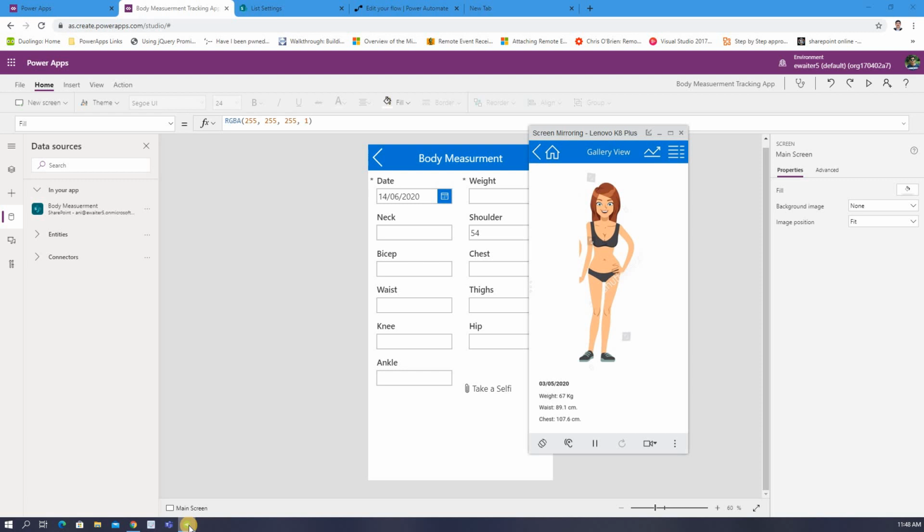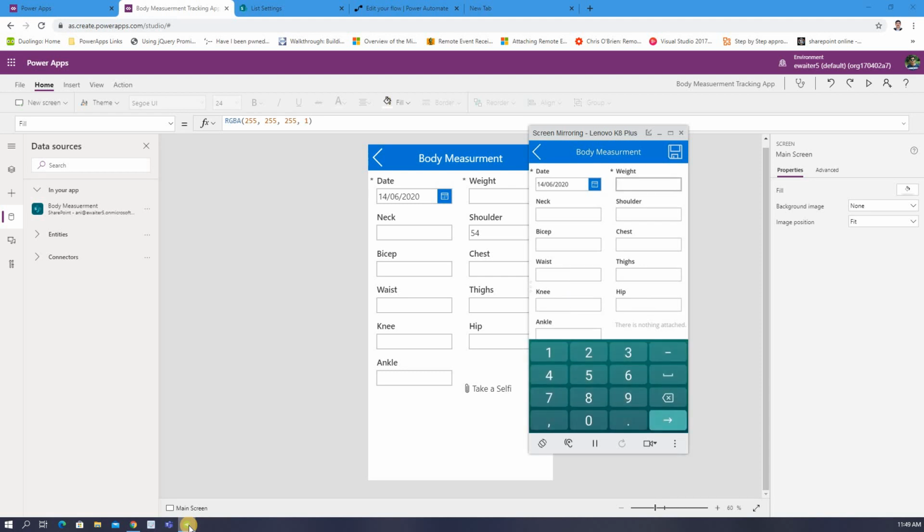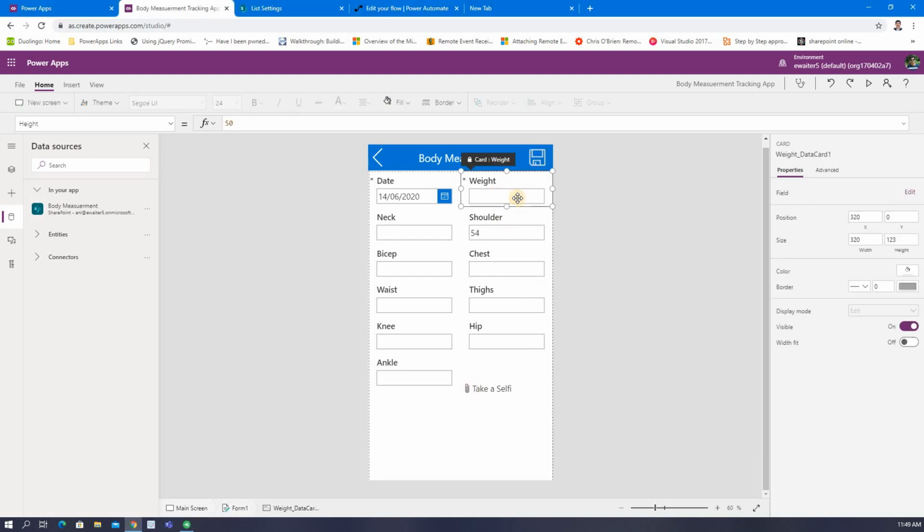I go to home, start, measurement. If I click anything, you see at the bottom the keyboard layout is coming as a number keypad, correct? It is not the full keypad.